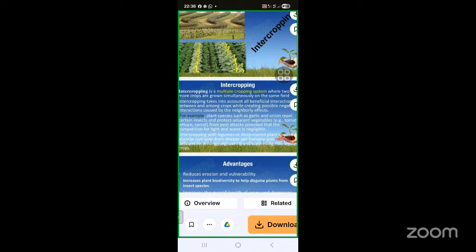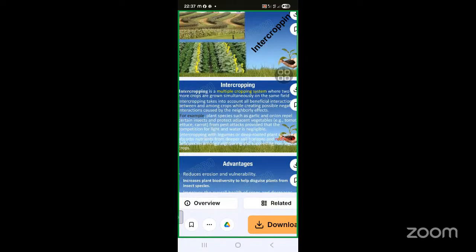So intercropping is a multiple cropping system where two or more crops can grow simultaneously on the same field. Intercropping takes into account the beneficial interaction between the crops, while creating possible interaction with these various types of crops.